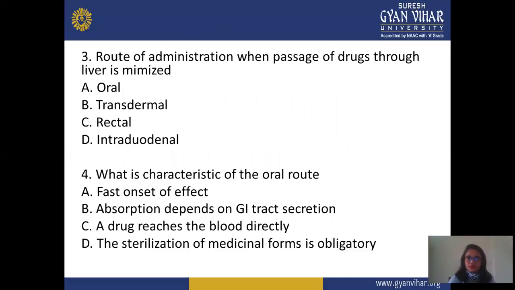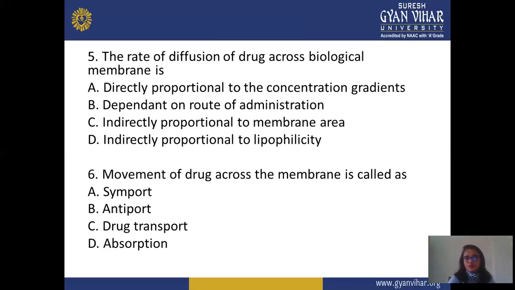Next, the fourth question is, what is the characteristic of the oral route? First is fast onset of effect. Second, absorption depends on GI tract secretion. Third, the drug reaches the blood directly. D is sterilization of the medicine form is obligatory. Next, the fifth question is, the rate of diffusion of a drug across a biological membrane is: first option, directly proportional to concentration gradient; dependent on the route of administration; indirectly proportional to membrane area; or indirectly proportional to lipophilicity.